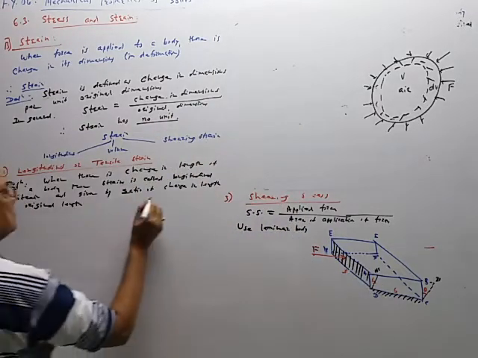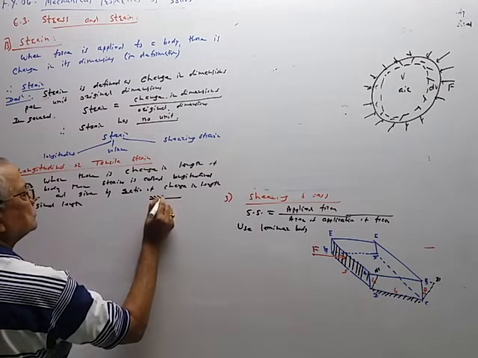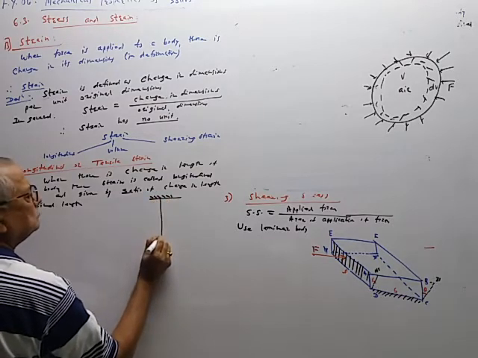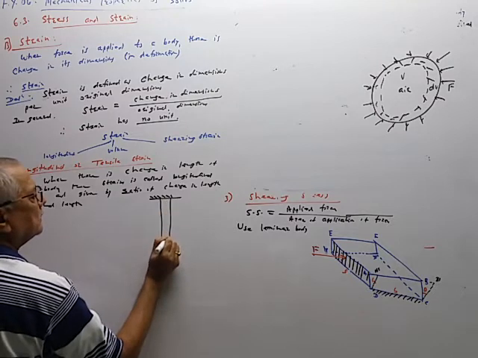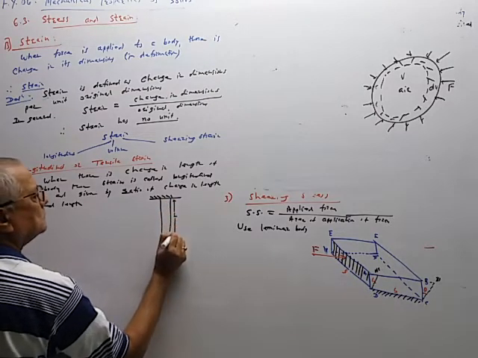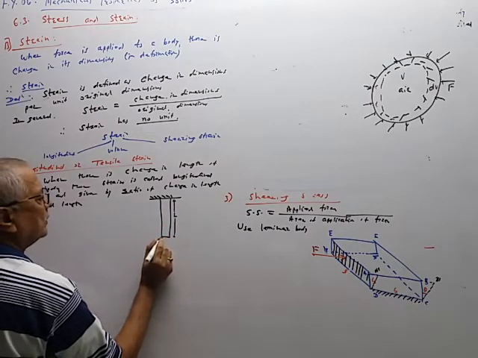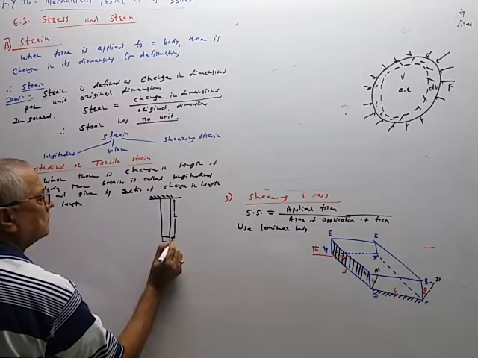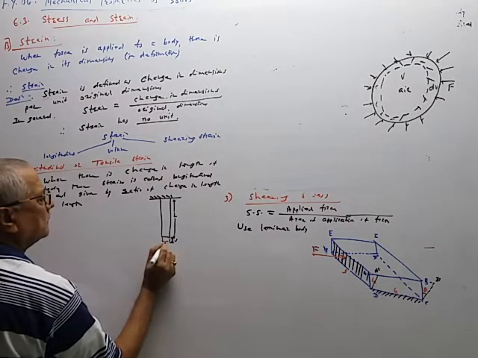So again we will consider the same case. Suppose this is a wire of original length L. So when a hanger is attached, its length increases by l.